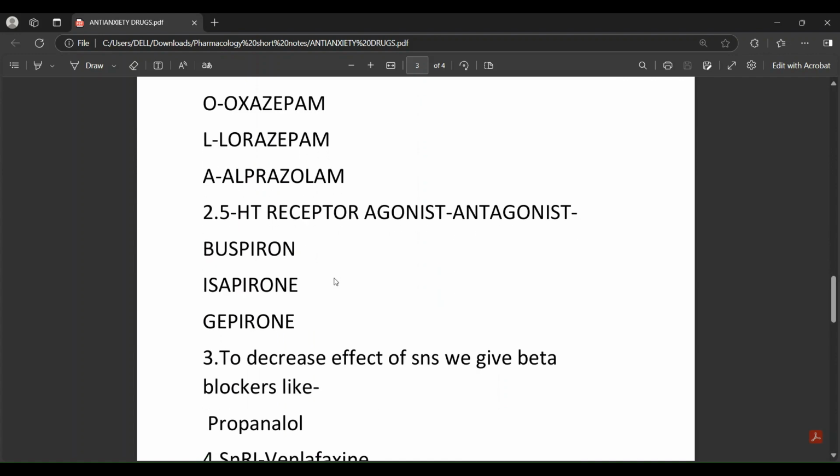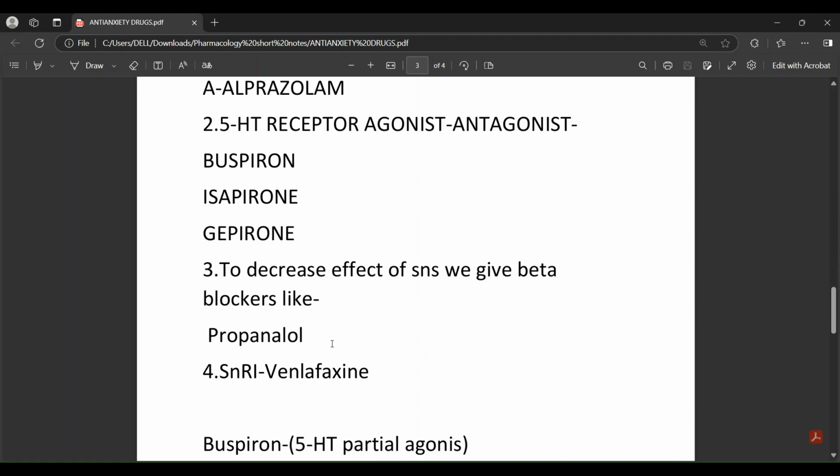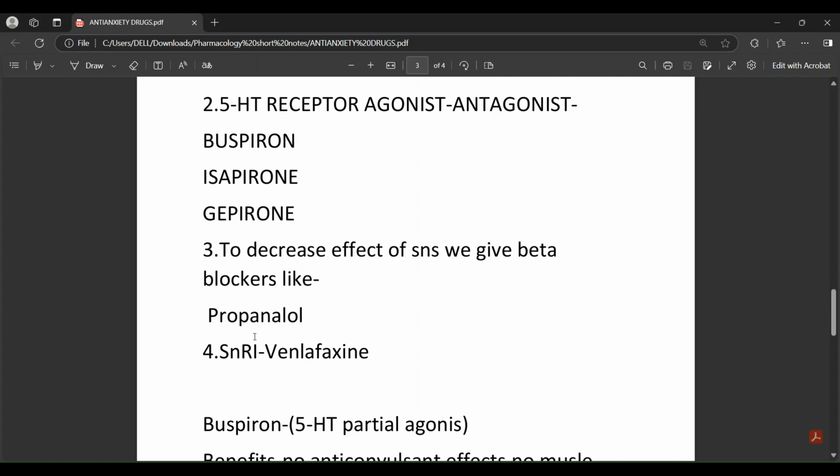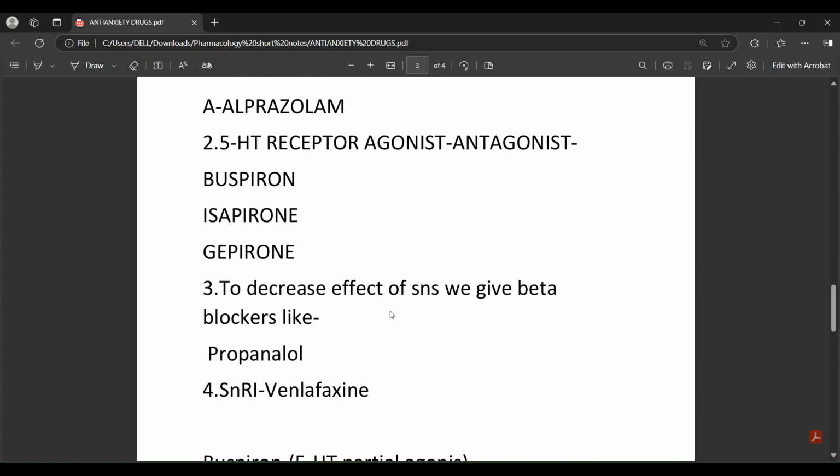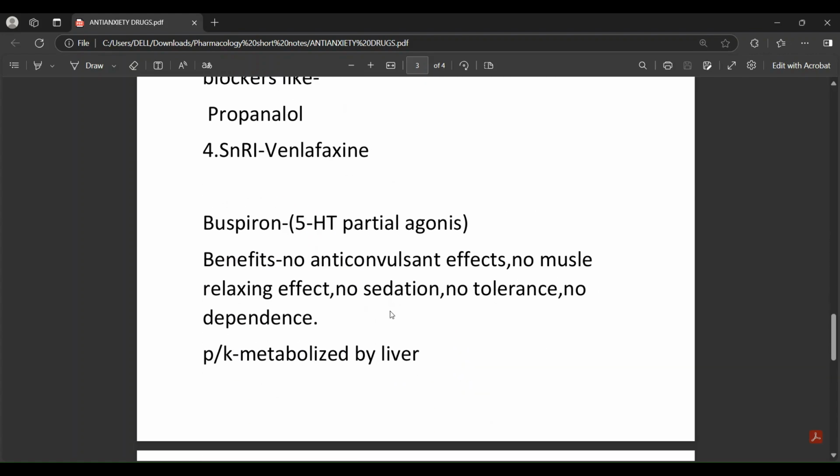And you could use 5-HT receptor agonists, mainly buspirone. Nowadays, buspirone is mostly used for anxiety. Buspirone, ipsapirone, and gepirone. To decrease the effect of the sympathetic nervous system, we could use propranolol, a special beta blocker, and also antidepressants like SNRIs. An example is venlafaxine. In the antidepressant video, we talk more about these drugs. Don't worry, but here, in anxiety, these are enough.